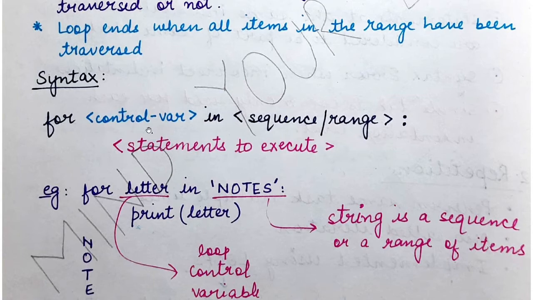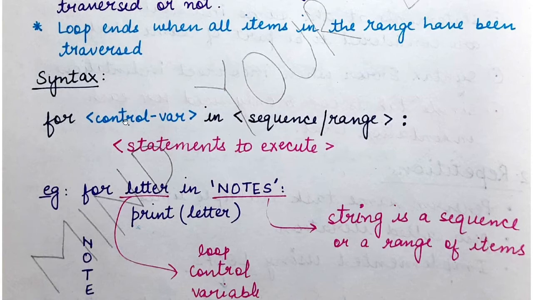Okay, so if my control variable is, say, I, and my sequence is the list 1, 2, 3, then the syntax would be for I in list 1, 2, 3, and the statements within the for loop would be executed 3 times, because first I will take the value 1, then in the next iteration I will take the value 2, again the statements will be executed, and in the last iteration I will take the value 3, and the third time also the statements would be executed.